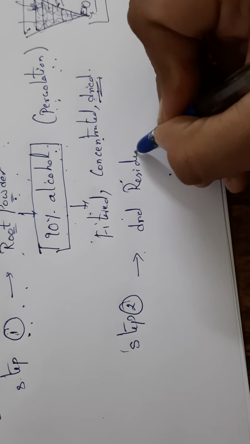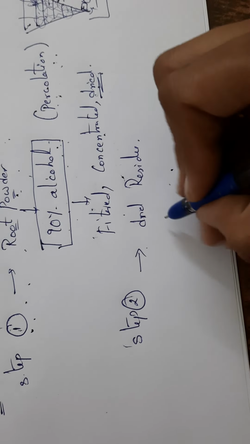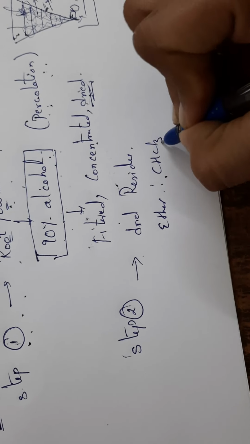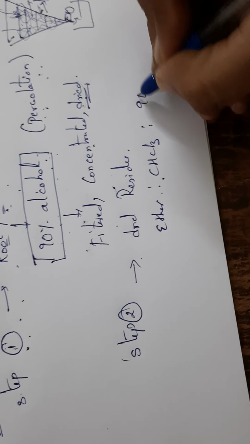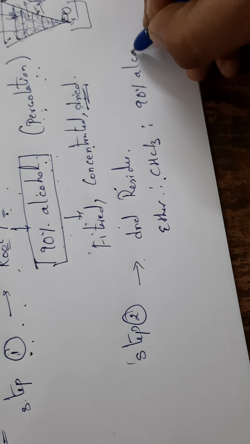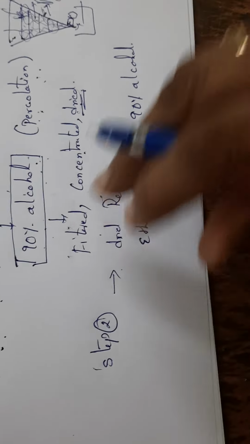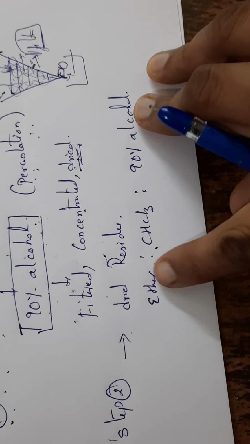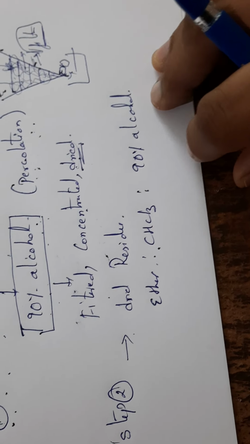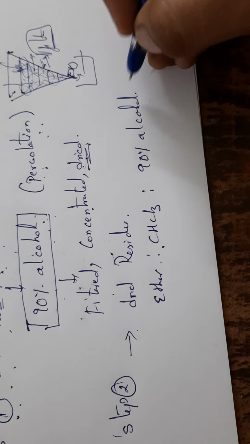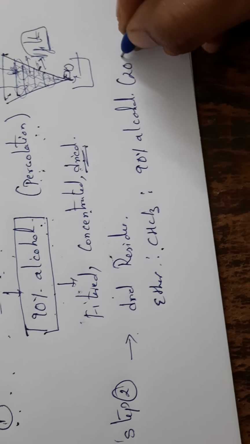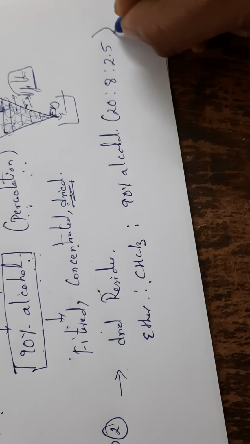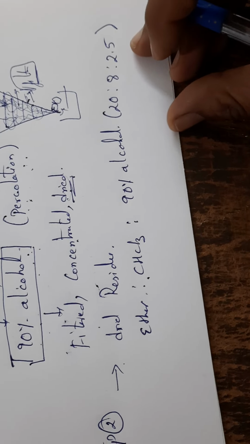To that, ether is to chloroform is to 90% alcohol is used in a ratio of 20 is to 8 is to 2.5.